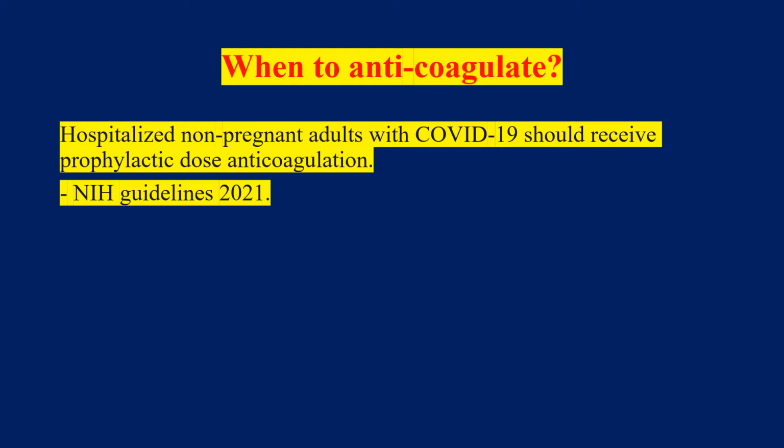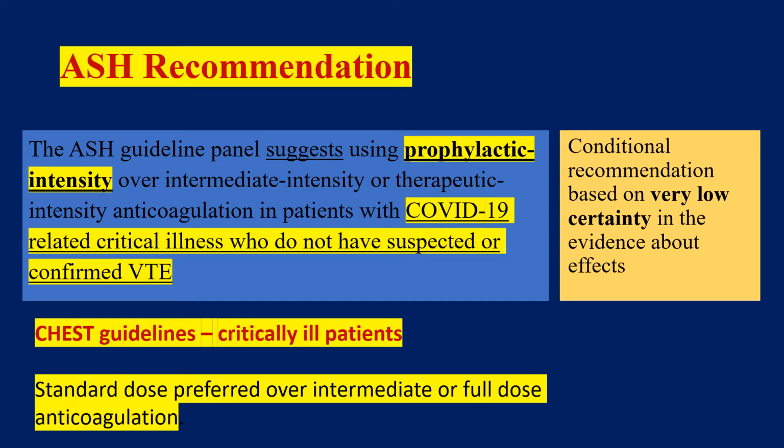So when to anticoagulate? It has been said in various guidelines that hospitalized non-pregnant adult patients with COVID-19 should receive prophylactic dose anticoagulation. We'll talk about what this prophylactic dose is later on. Various guideline societies, such as CHEST, the American Society of Hematology, and the NIH, say that patients should receive prophylactic intensity anticoagulation, and this should be preferred over intermediate intensity or therapeutic intensity anticoagulation.